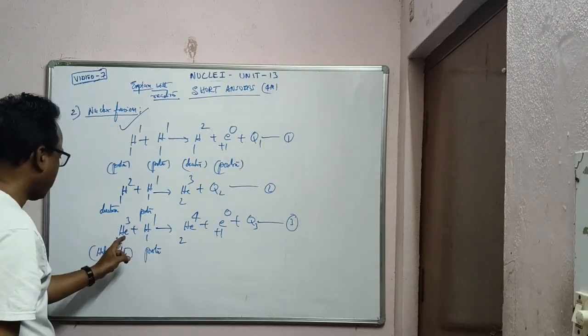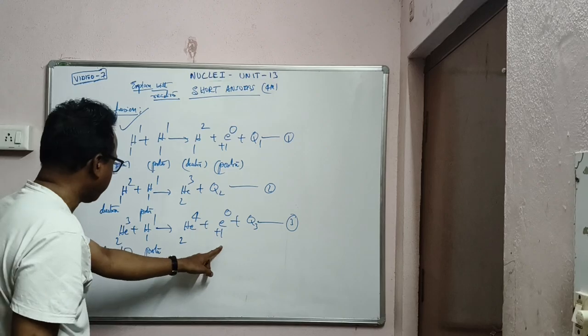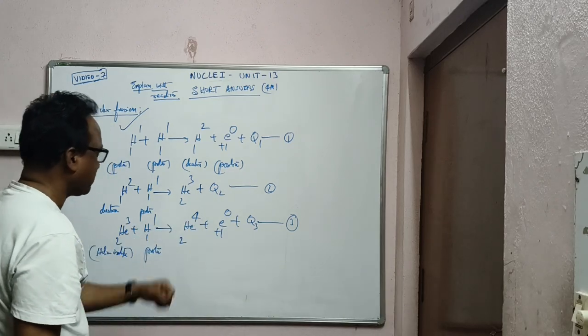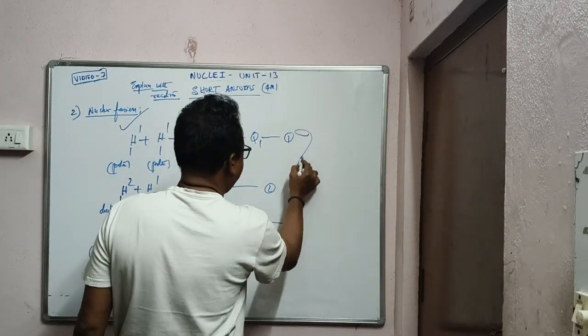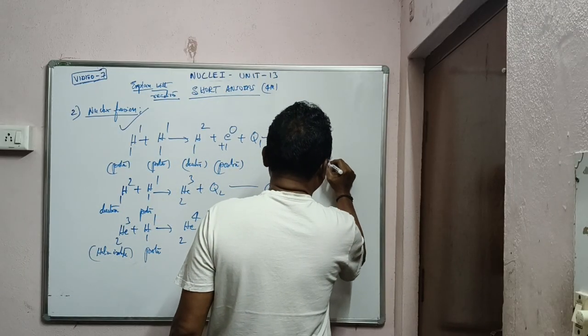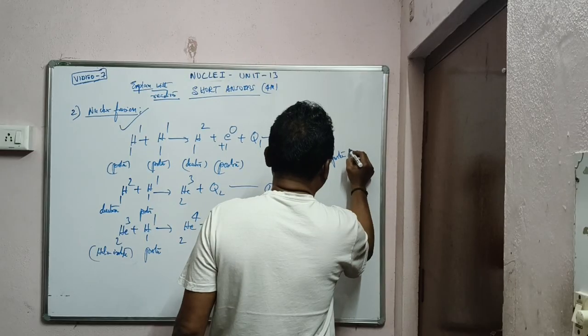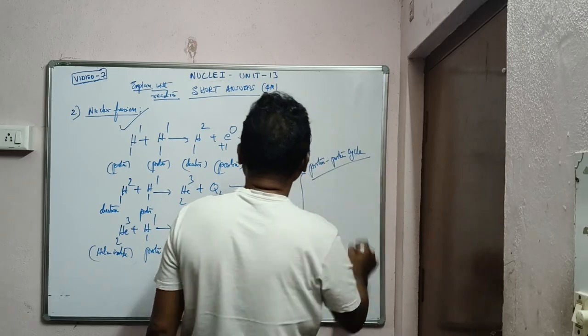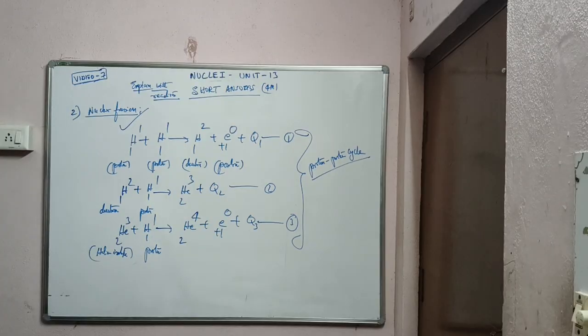Equation 3, check it once: 2 plus 1 is 3, 3 plus 1 is 4, plus 0. So these three are very very important. This is the proton-proton cycle, and these are used by the energy of the sun and stars, thermonuclear reactions.